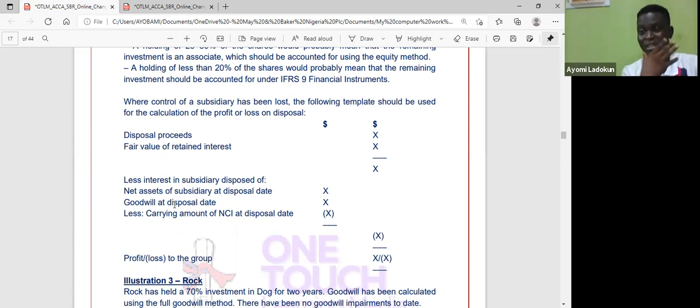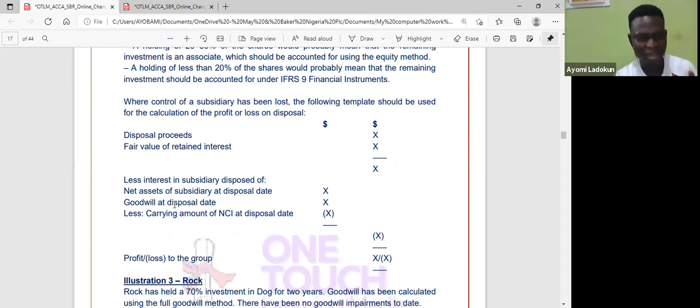But when I'm consolidating the accounts and I've lost control, I look at disposal proceeds, okay? Then fair value of interest retained. So for example, I'm still retaining 30%. What is the fair value? I add it up. I will now less interest in subsidiary disposed of.